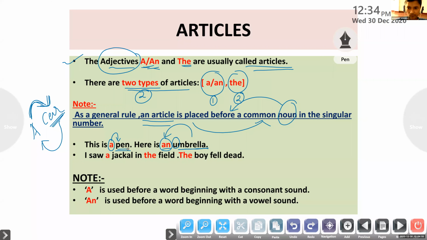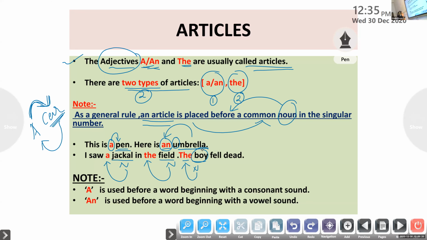See, I saw a jackal in the field. Jackal is a noun, so the article a is used before a noun. Field is a noun, so the definite article is used before a noun. The boy fell dead. Boy is a noun, and the definite article is used just before the noun boy.